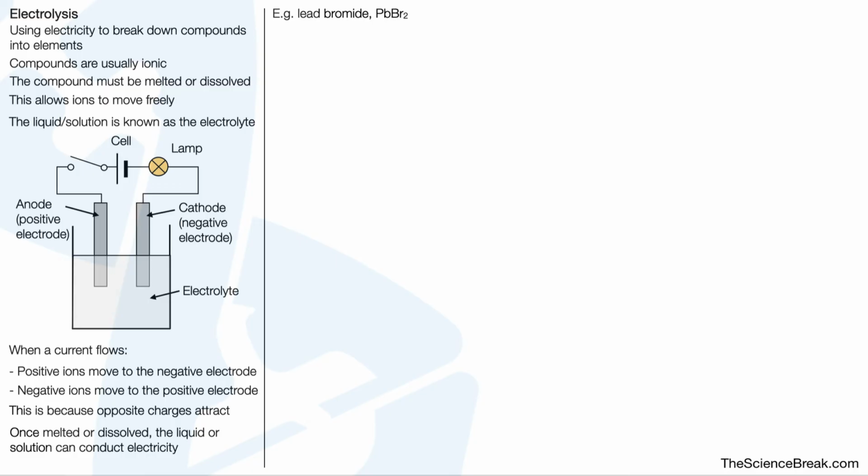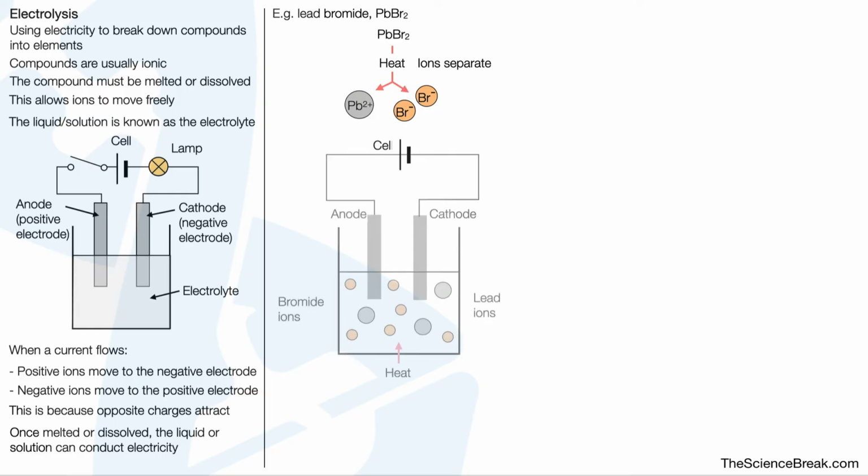Let's have a look at the electrolysis of lead bromide. This is PbBr2. We take our lead bromide and heat it to melt it, and melting it will cause the ions to separate. This is important so they are free to move, or able to move freely. We would have bromide ions and lead ions as shown there.